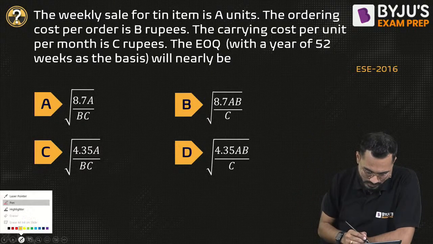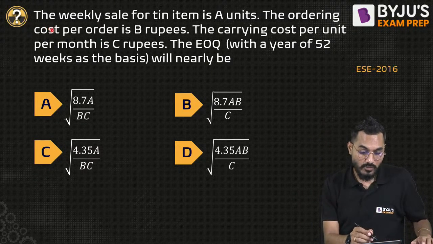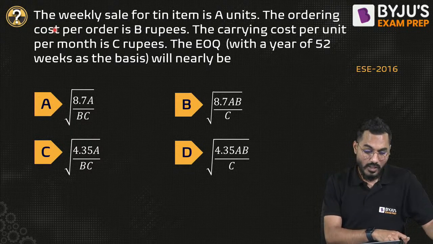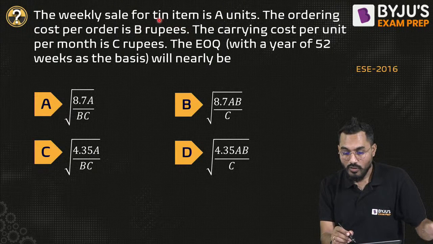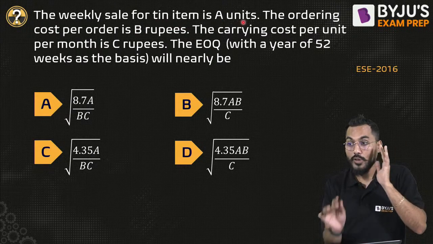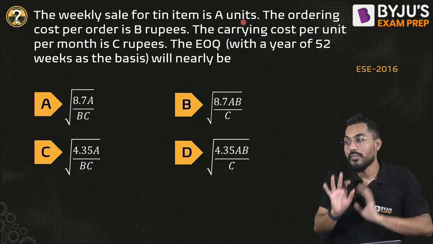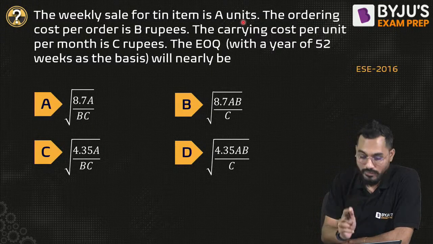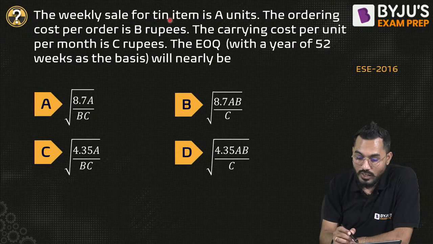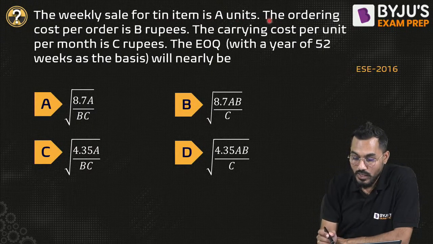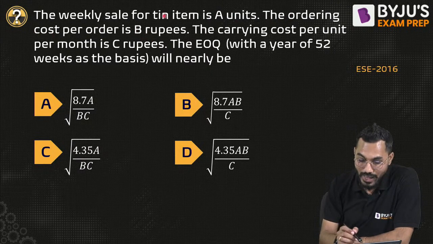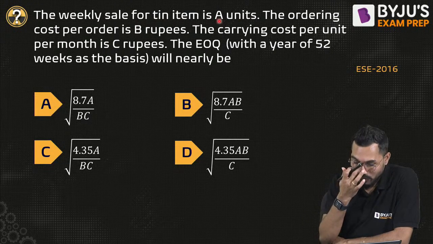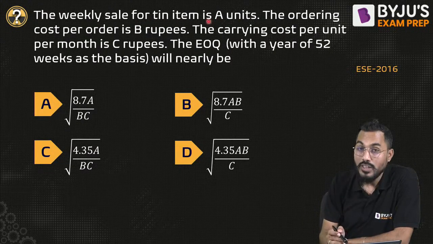You will fall in love with this question. So what is this question? The weekly sale for a tin item is a unit. Point to be understood, this question is a little bit from a different planet, but it is okay. The weekly sale for a tin item is a unit. The ordering cost per order is b rupees, and the unit cost is a unit. Okay, fine.